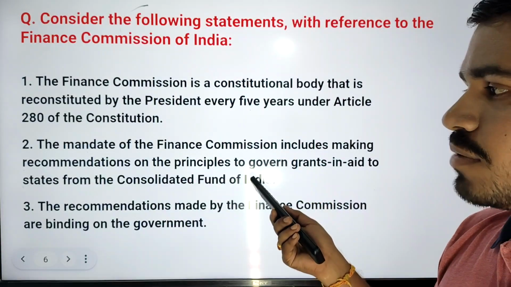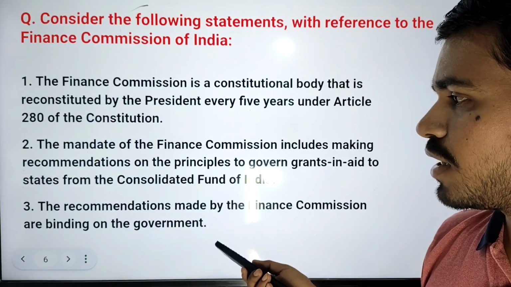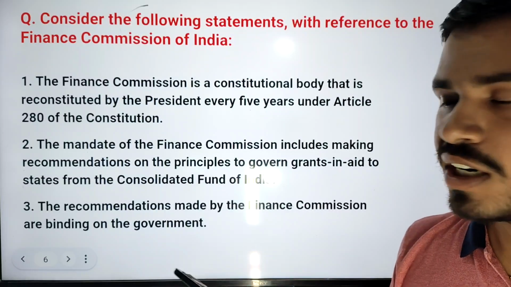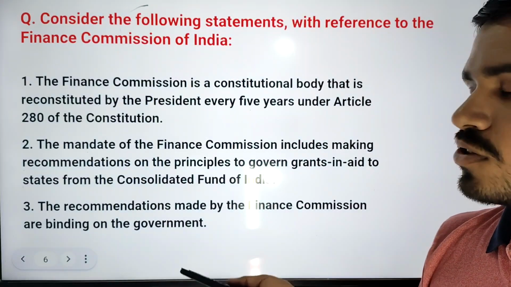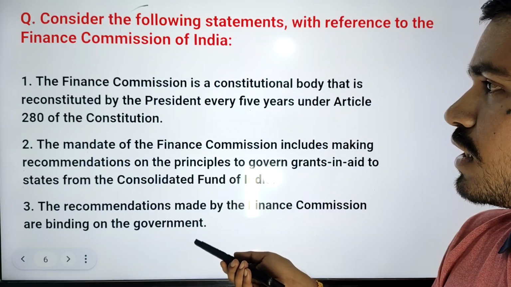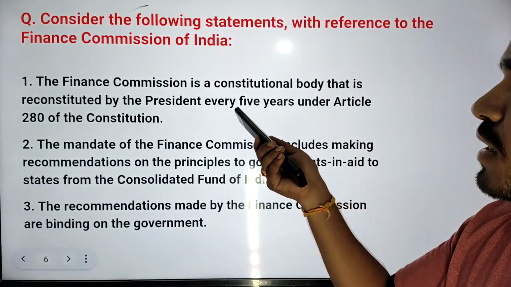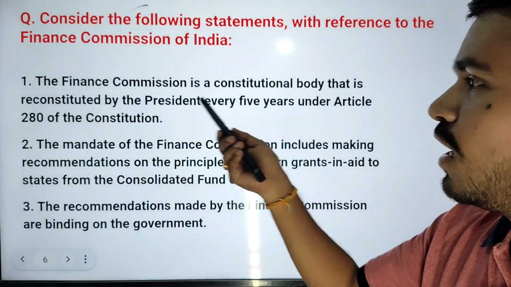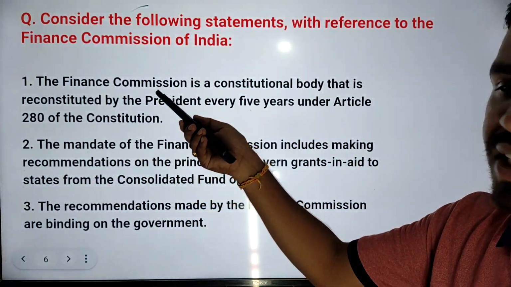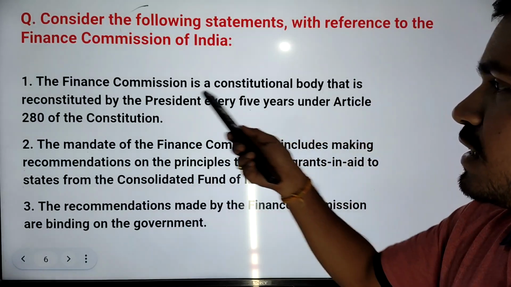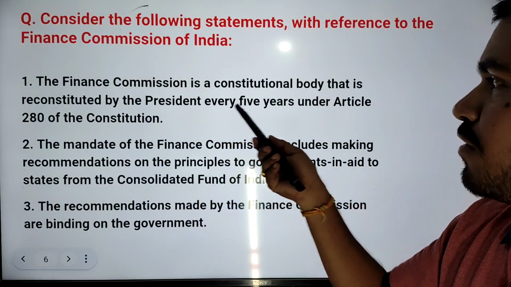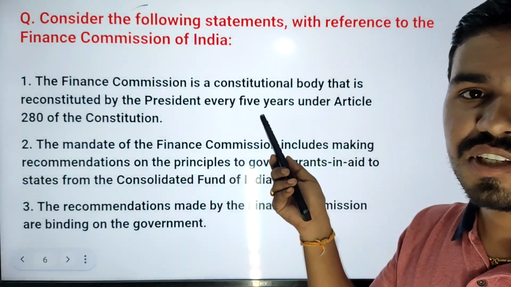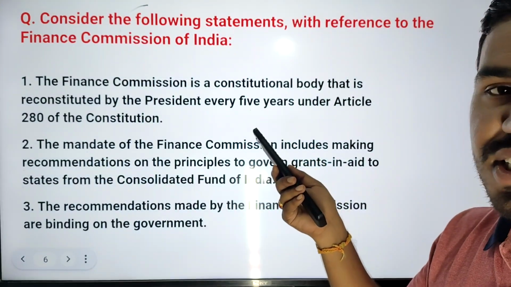First statement and second statement are correct. Third statement is wrong because the recommendations made by the Finance Commission are advisory in nature, not binding on the government. And if you see the first statement, the Finance Commission is a constitutional body, mentioned in the Constitution under Article 280. So it is a constitutional body that is reconstituted by the President every 5 years. So this statement is correct. On the recommendations of the Council of Ministers, this body is established.